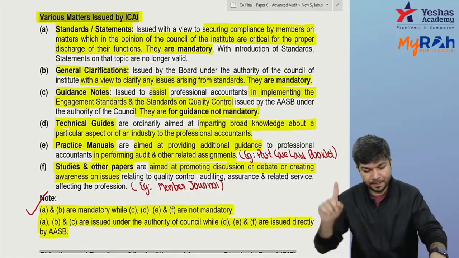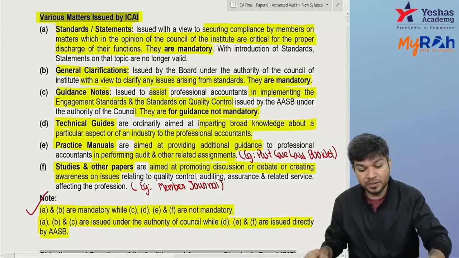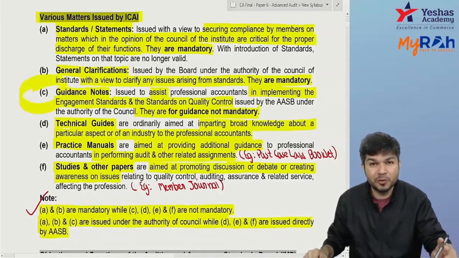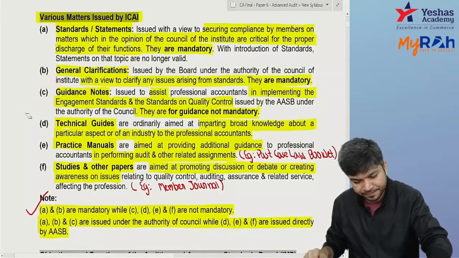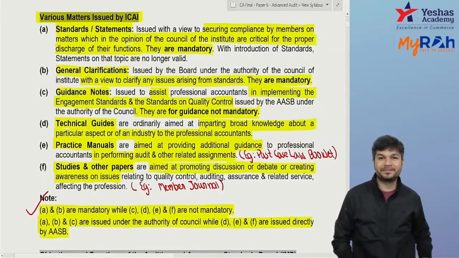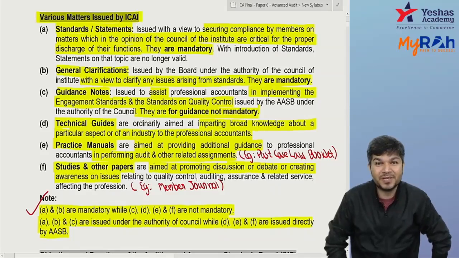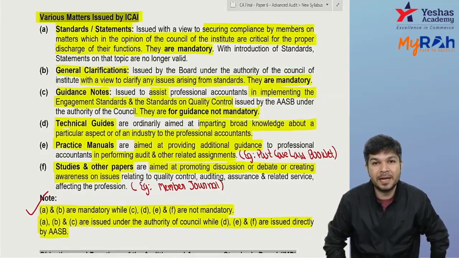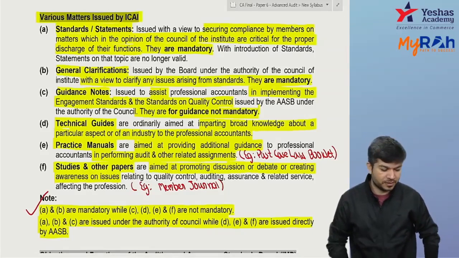Acha, now question. Guidance notes are issued under the authority of council and hence they are mandatory. True or false?